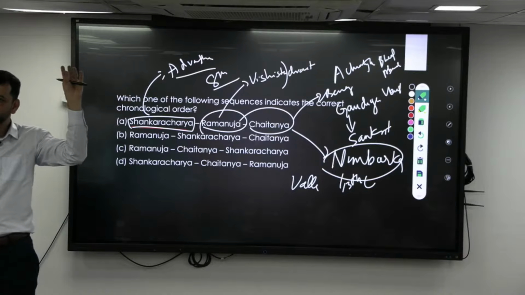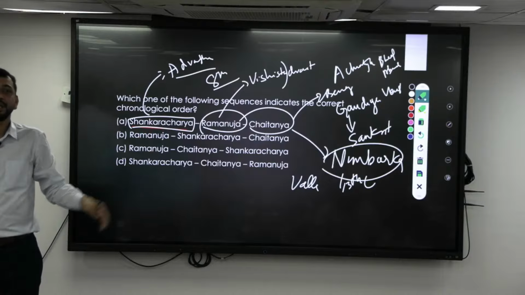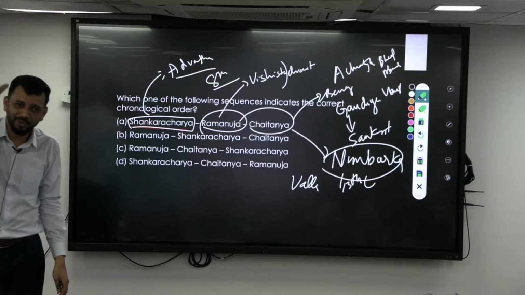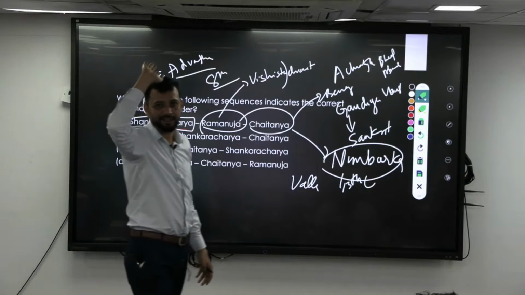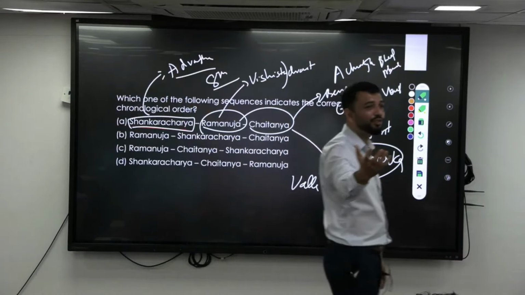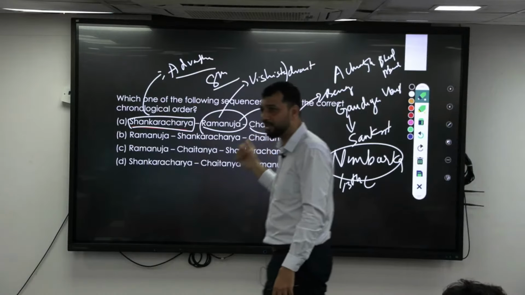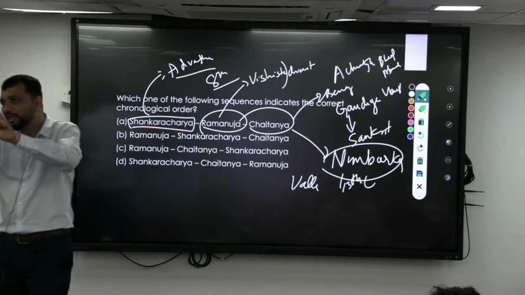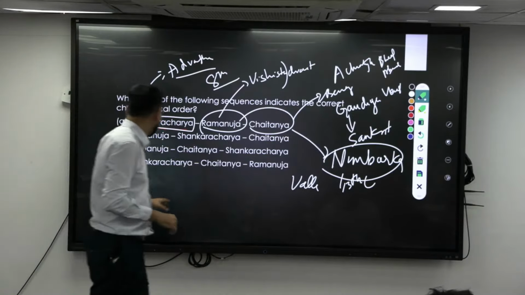Always do selfless service to God without any expectation. Don't ask anything from God. He is God. He knows when to grace you. He will give you the grace. So you just involve yourself with God. That's it. Basically, with grace only you get everything. Grace of God. The path of grace, or Pushti Marg, is basically Vallabhacharya. Like that, you have the basic understanding of all the philosophies and their works. Alright.